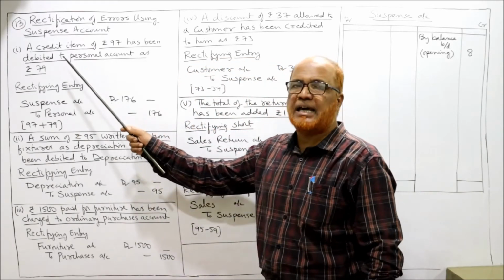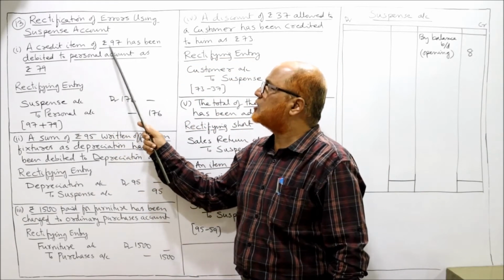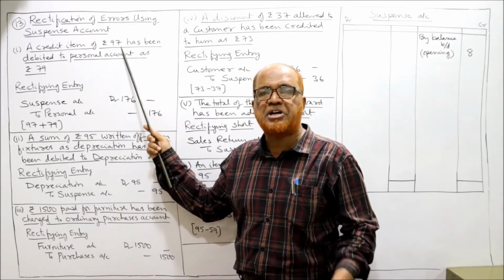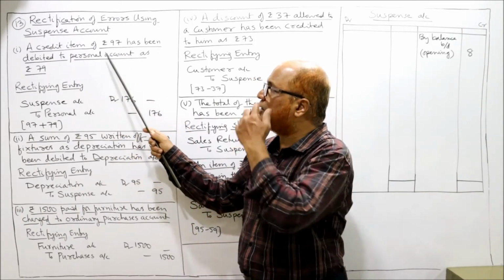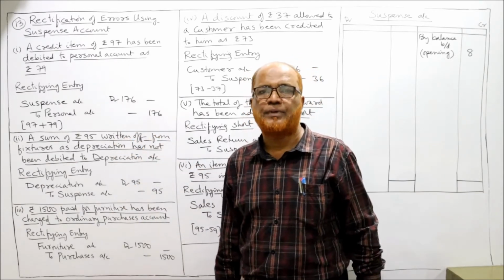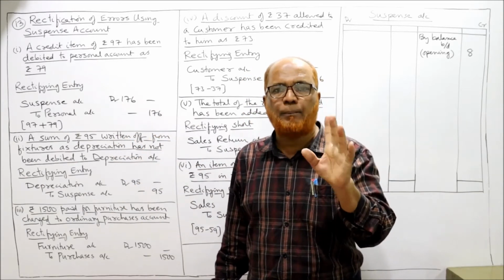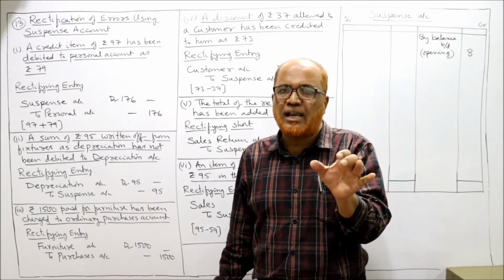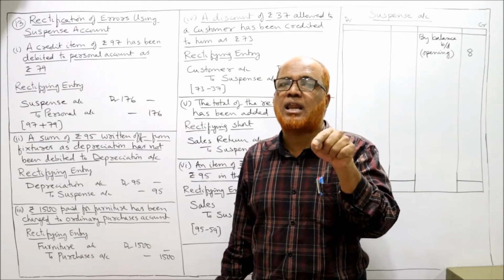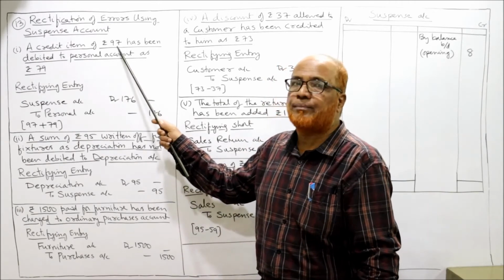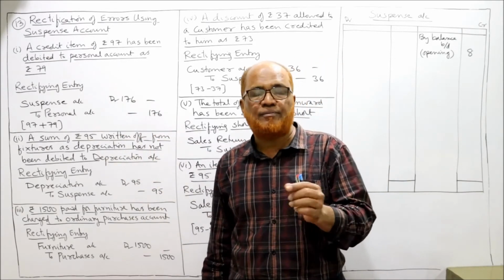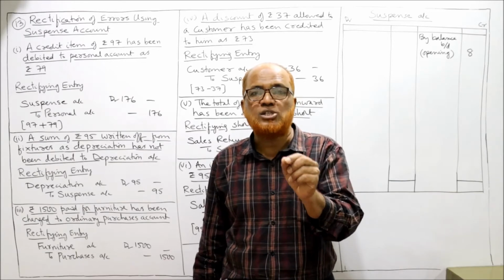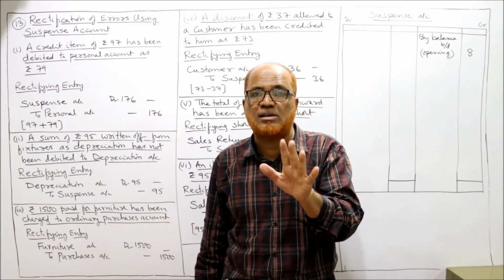Now see here, first error. A credit item of rupees 97 has been debited to the personal account of 79. Error is there only in the personal account. The personal account should have been credited by 97, a credit item of 97. But by mistake the bookkeeper has not taken on the credit side 97.